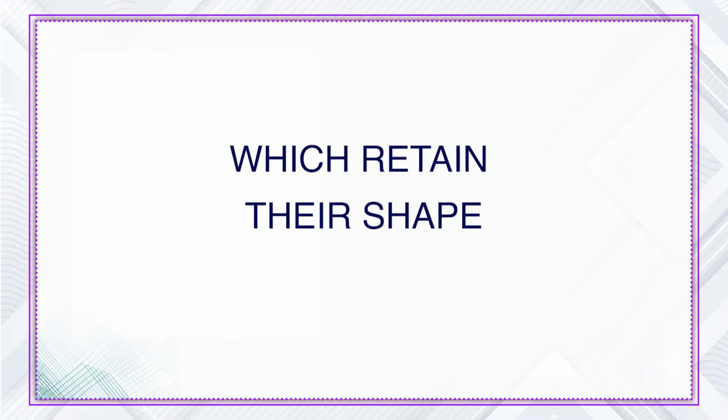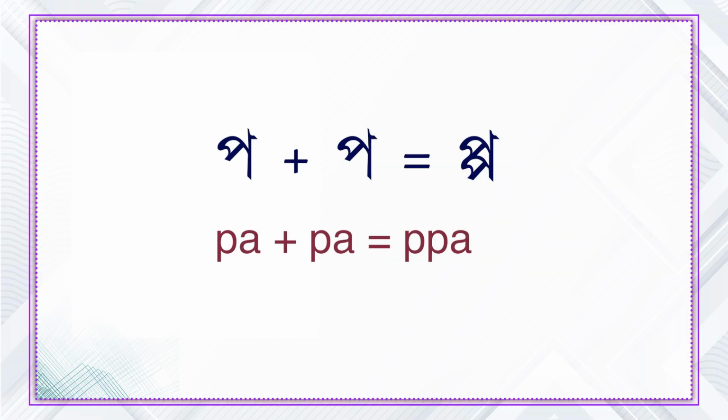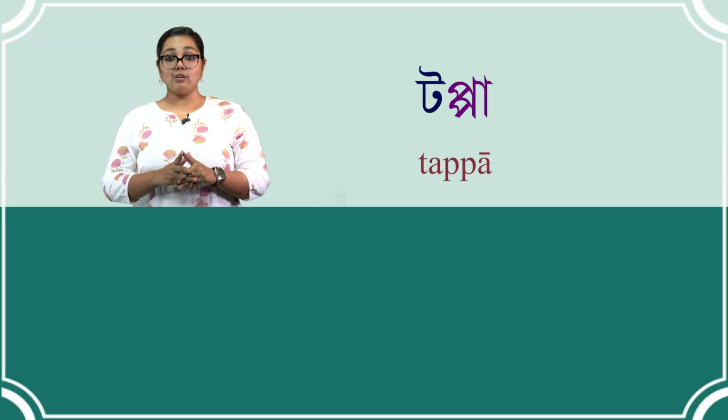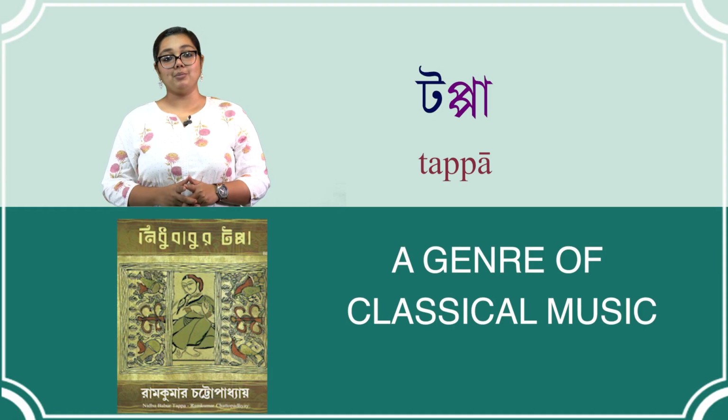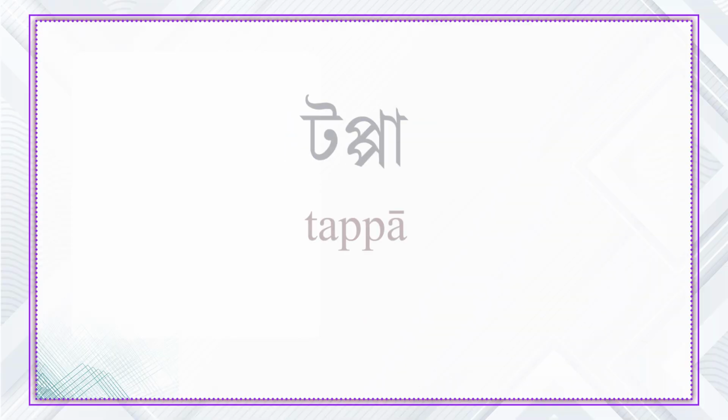Now we will discuss those clusters which retain their shape after forming the conjuncts. The first cluster we have here is Poi Poi. This conjunct is formed when Po is attached with itself and also maintains its original structure. In words, we can get Toppa, which is a genre of classical music. It is pronounced as Top-Pa and spelled as To, Poi Poi, Akar, Toppa.